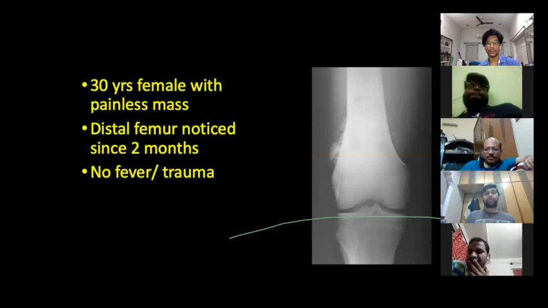Any other features in favor of malignancy clinically? Sir, movement of the nearby joints. If the nearby joint movement is affected, that might be a clue that the tumor has breached the joint line, like Gunjan had said, and is affecting the joint. Joint movement can be affected by a benign lesion also, not only a malignant lesion, isn't it? If it's a benign lesion, the cortical shell crackling or thinning may burst out into the joint, or it may be a malignant lesion that will do that.